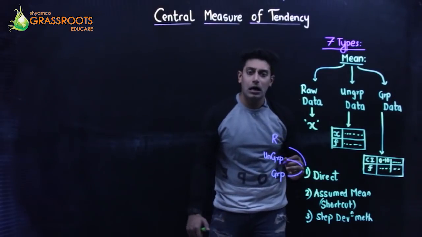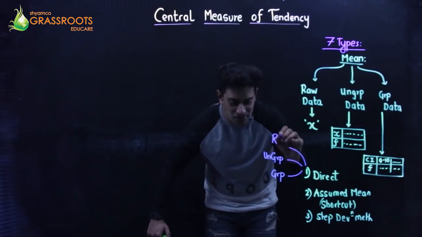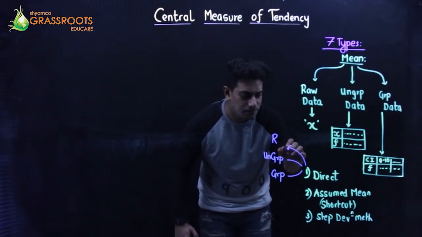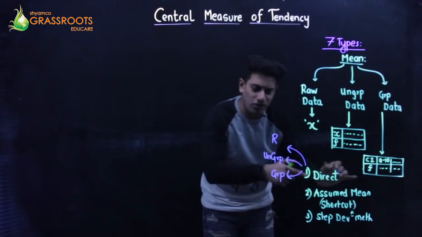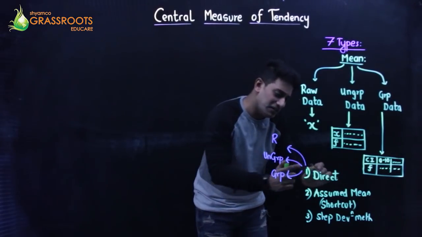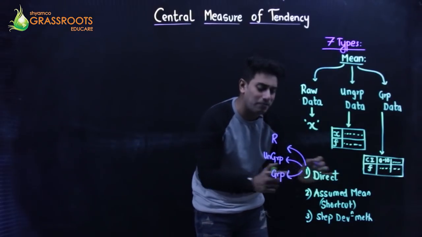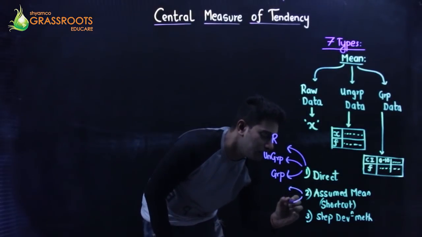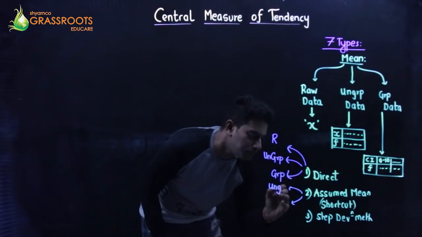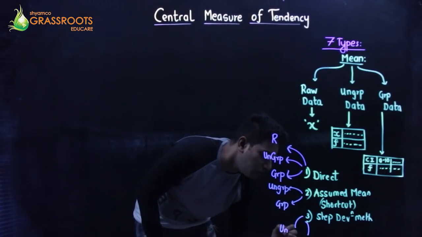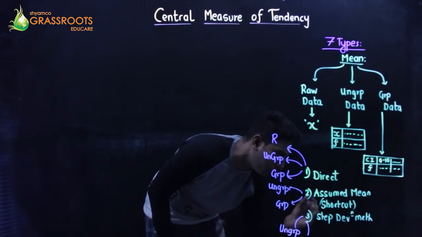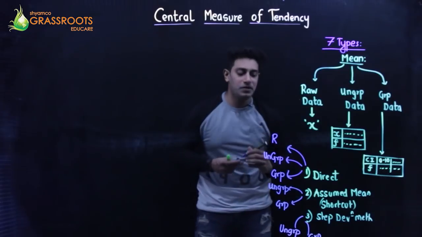That means whenever you are given a sum on raw data, direct method; solve ungrouped, direct method; solve grouped data, direct method. For assumed and step deviation, we have ungrouped and grouped; you don't have raw data.